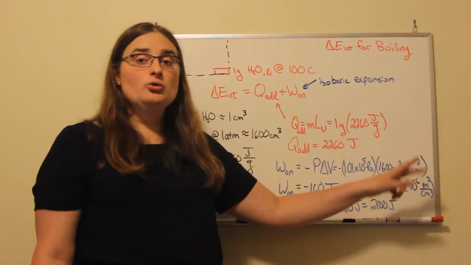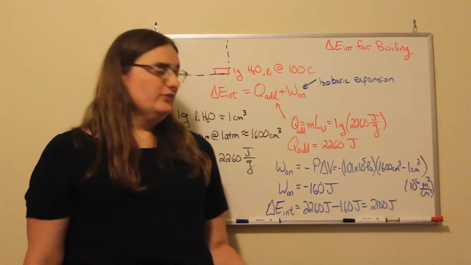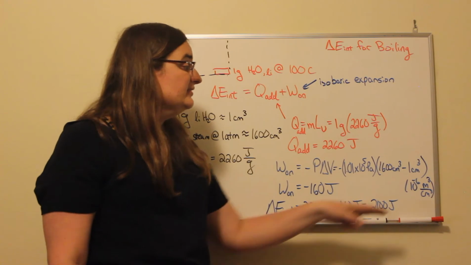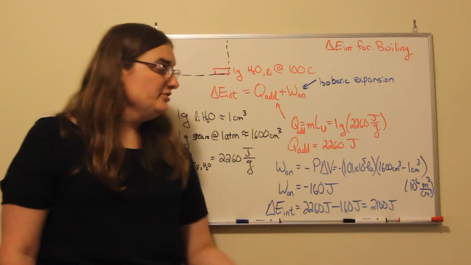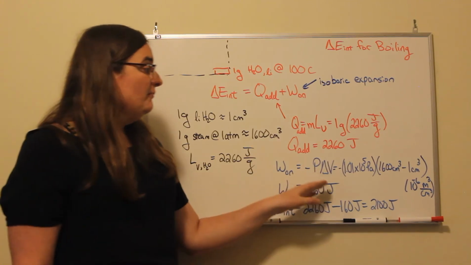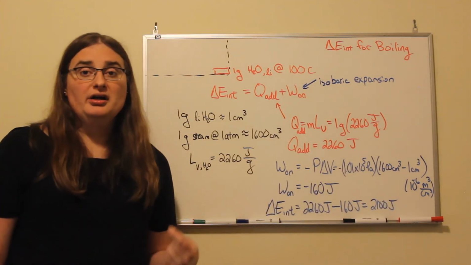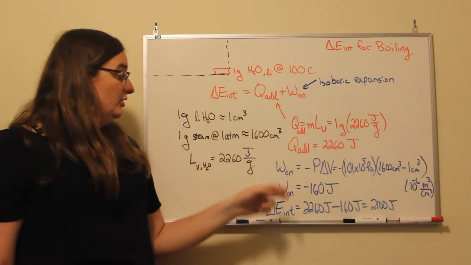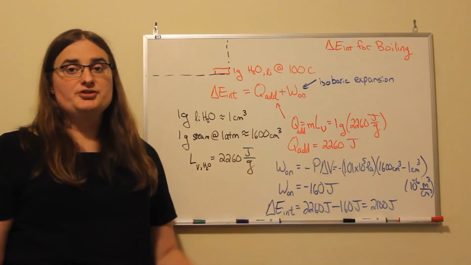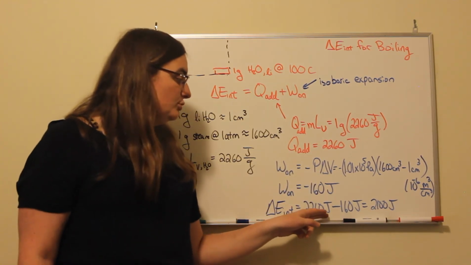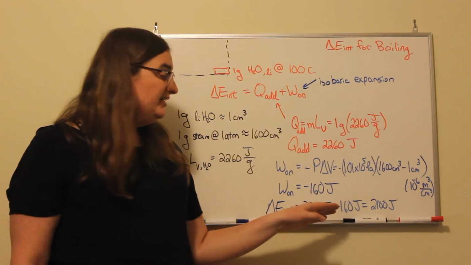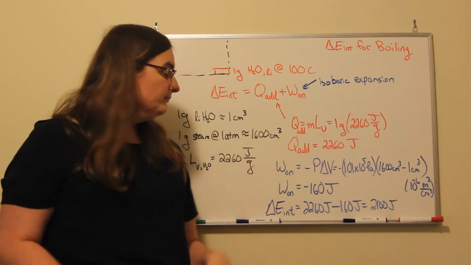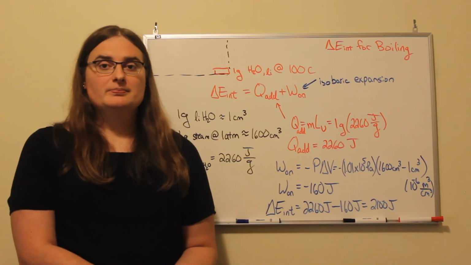So every cubic centimeter is 1/1,000,000th of a cubic meter. So we then multiply this by 10 to the minus 6 to convert from cubic centimeters to cubic meters, so we get a work in joules. And if I multiply those numbers out, I get a work of minus, because I have an expansion, the gas is what's doing the work, so the work done on the gas is minus 160 joules. So if I have 2,260 joules minus 160 joules, that means there's a transfer of 2,100 joules of energy into the gas through this process. Thanks for watching.